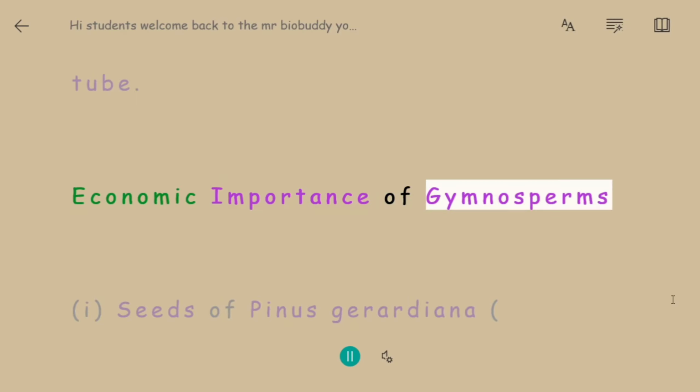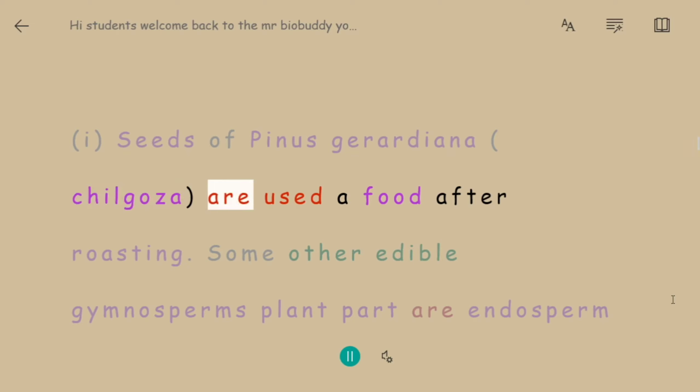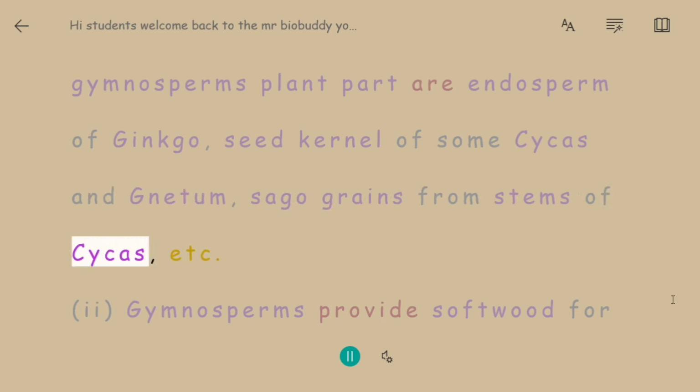Economic importance of gymnosperms. 1. Seeds of Pinus gerardiana, chilgoza, are used as food after roasting. Some other edible gymnosperm plant parts are the endosperm of Ginkgo, seed kernel of some Cycas and Gnetum, and sago grains from stems of Cycas, etc.